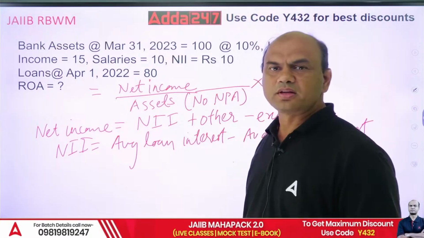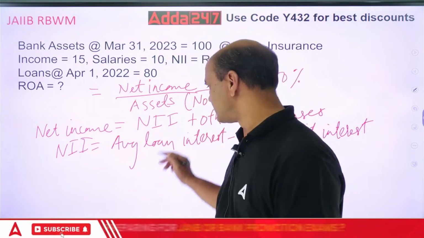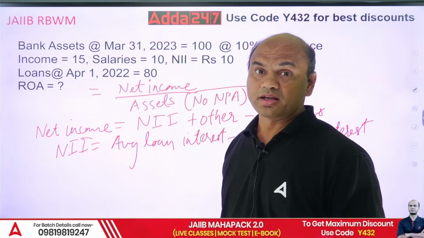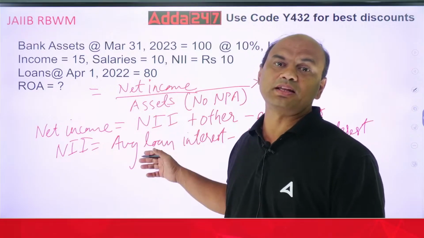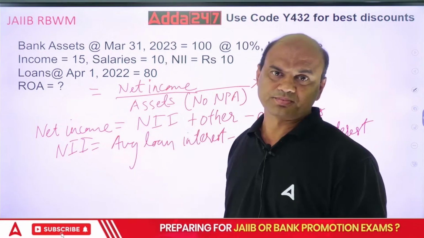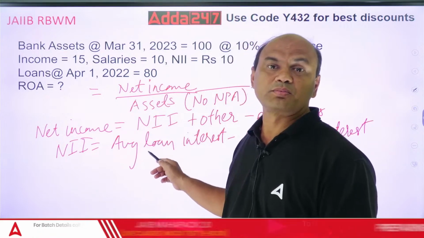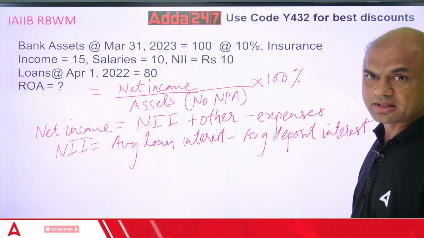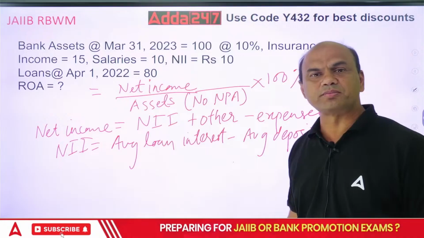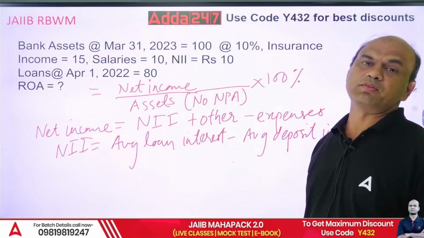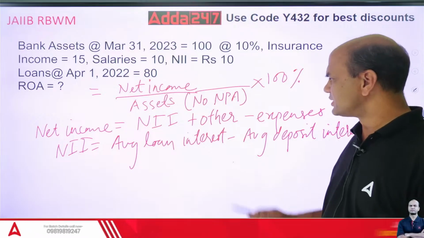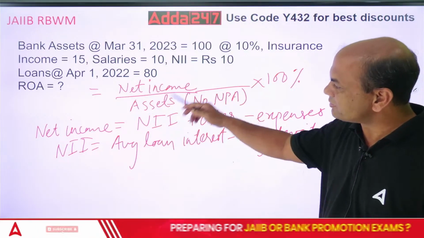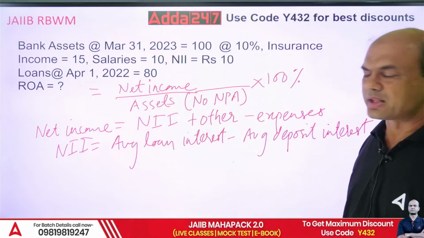Now, why do we say loan? It can be called asset interest. Some books call it assets also, because loans are the major assets. But if I have some treasury investment, then it will include loans plus bonds. So the actual word over here should be assets, and here it should be liabilities. Deposits are the major liabilities, but if I have issued some bonds, that will be part of my liability. So generally in banking we have average loan interest minus average deposit interest. These are the basic formulae for calculating ROA.